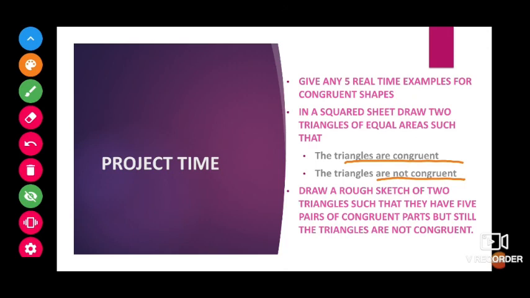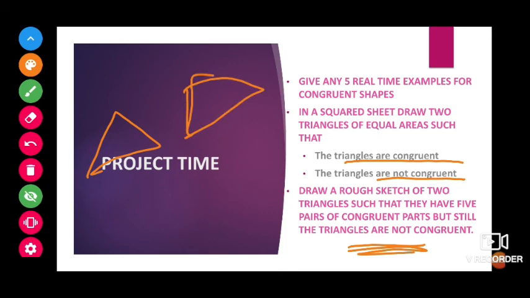Next one, draw a rough sketch of 2 triangles such that they have 5 pairs of congruent parts, but still the triangles are not congruent. Try this. Actually, I told you, if we take 2 triangles, all the 6 measures should be the same. But can we have 5 measures the same, but the last measure not the same?